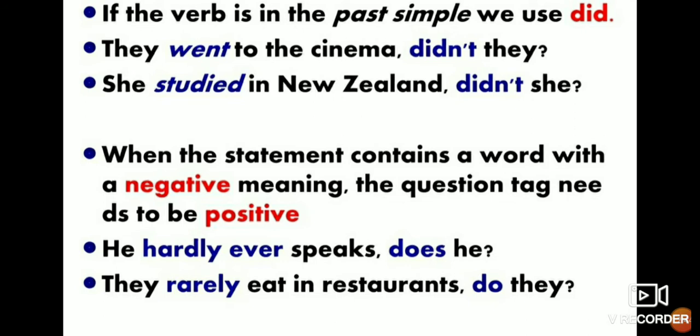She studied in New Zealand, didn't she? Now why are we using didn't she? Because it is in simple past, and we know that when the sentence is in the past indefinite or simple past, we use did. So didn't she? Why? Because this is a positive sentence, and in the positive we use the negative question tag.